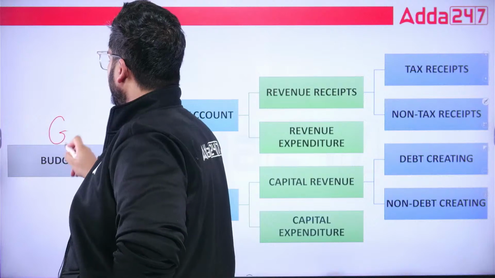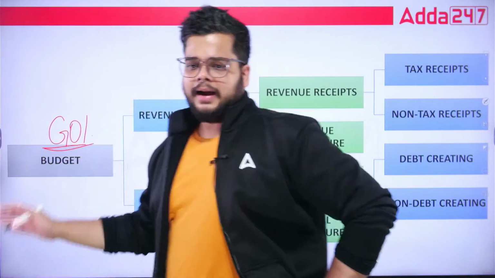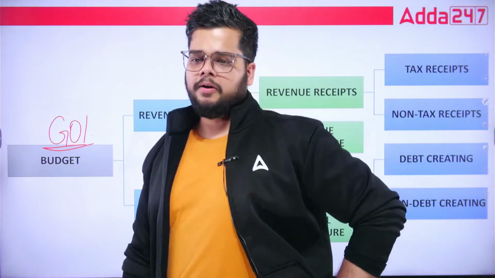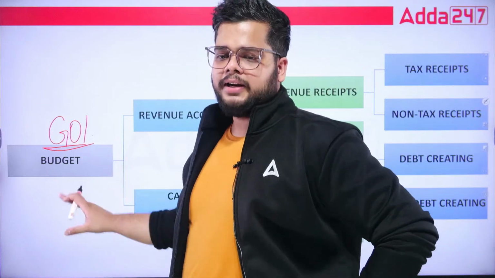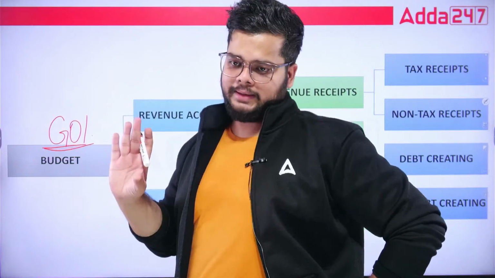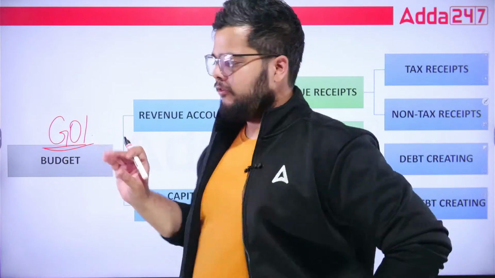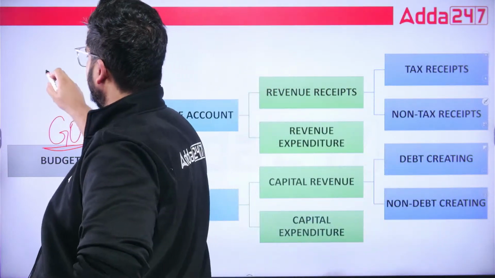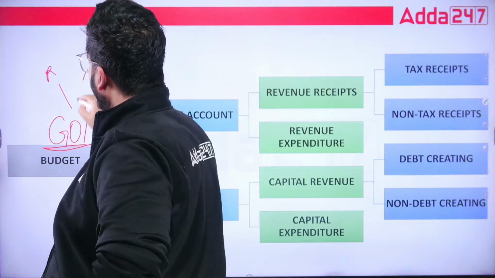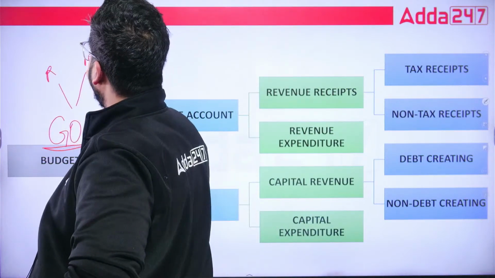Let's come to the part where Government of India is that entity. For Government of India, the budget will again be based on revenue and expenditure. Whatever earnings Government of India is making will come under revenue, and whatever spending Government of India is doing will come under expenditure.